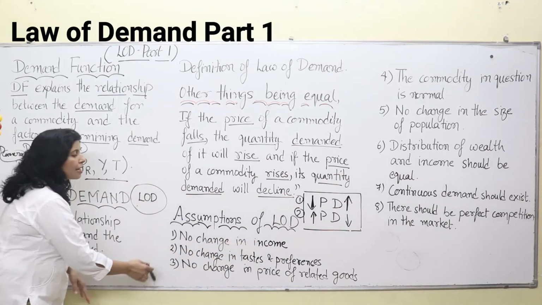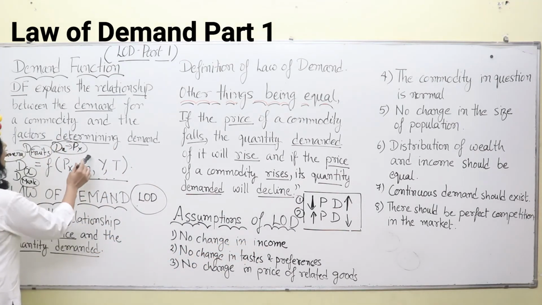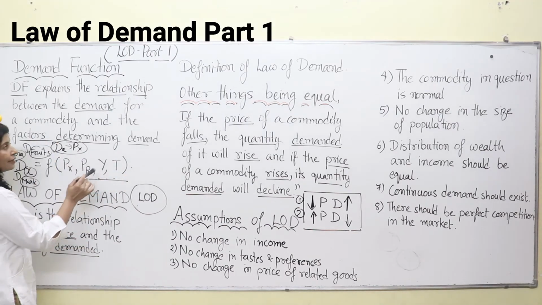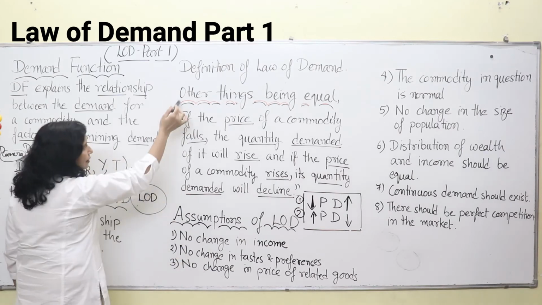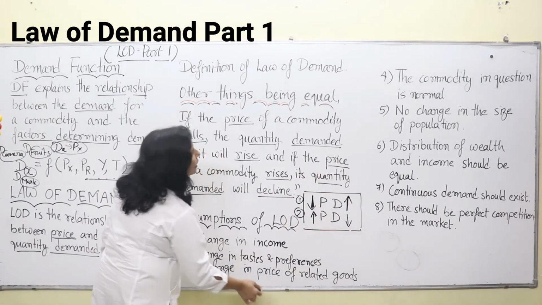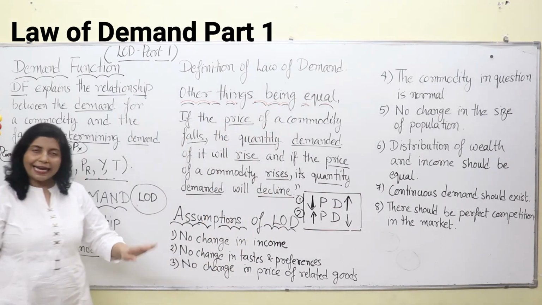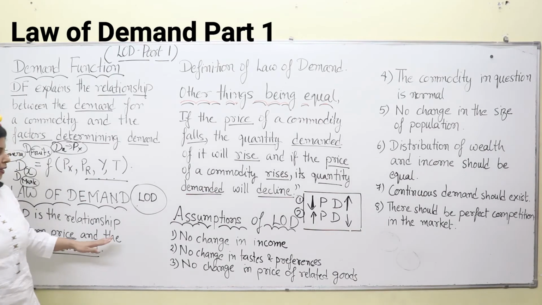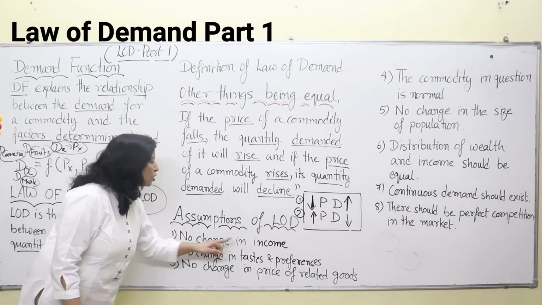See, assumptions are nothing but the other variables which affect your demand. The other things being equal. This is the same thing. These are the things which should remain stable. Equal means stable over here. In the pre-existing state, they should remain likewise only. Okay, so here number 1 is no change in income.